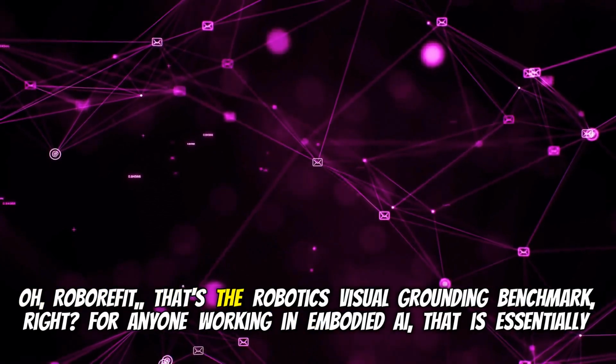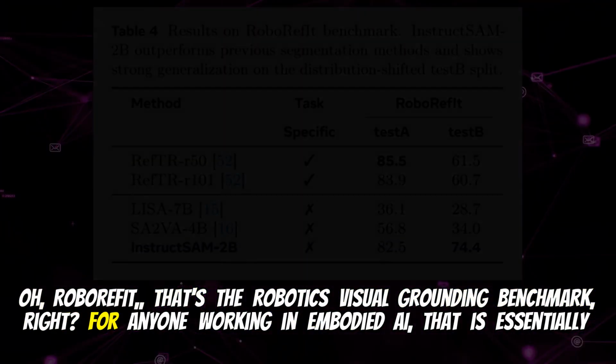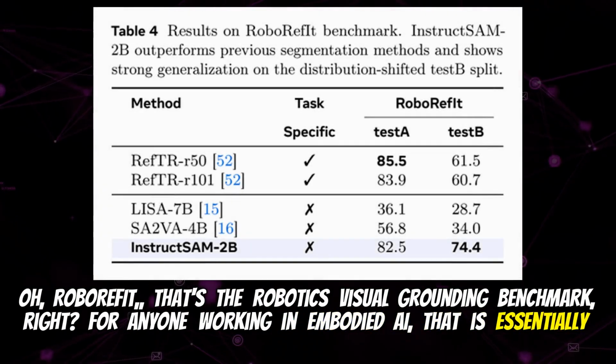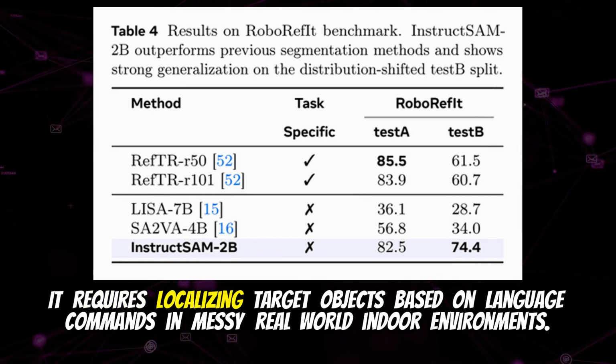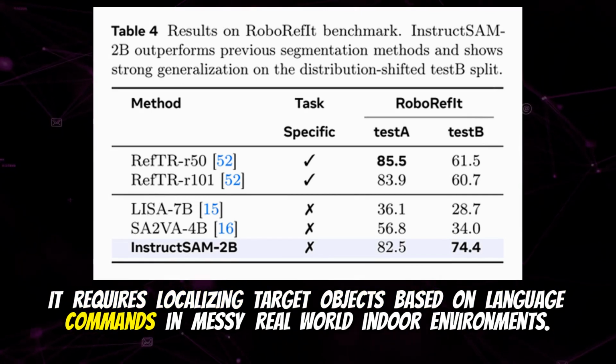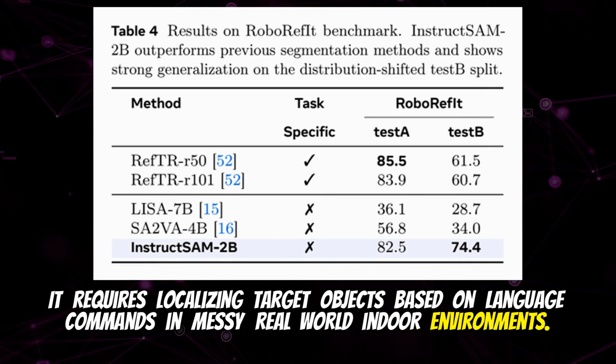Oh, Robotics. That's the robotics visual grounding benchmark, right? For anyone working in embodied AI, that is essentially the ultimate stress test. It really is. Because it's not just internet photos. It requires localizing target objects based on language commands in messy, real-world indoor environments.